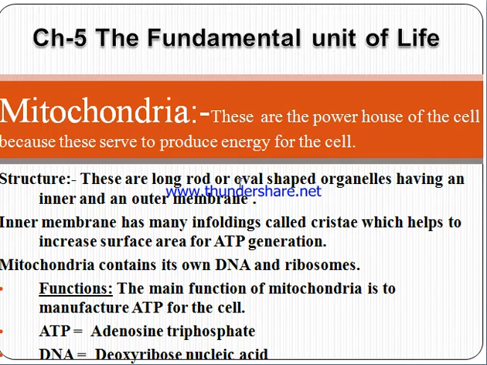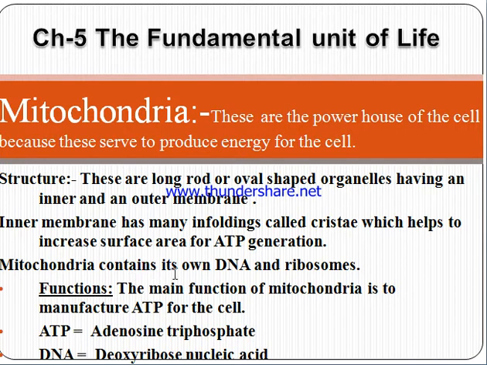It is a long rod-shaped organelle having inner and outer membrane. The inner membrane has many foldings known as cristae, which help to increase the surface area used for ATP generation. ATP is adenosine triphosphate.